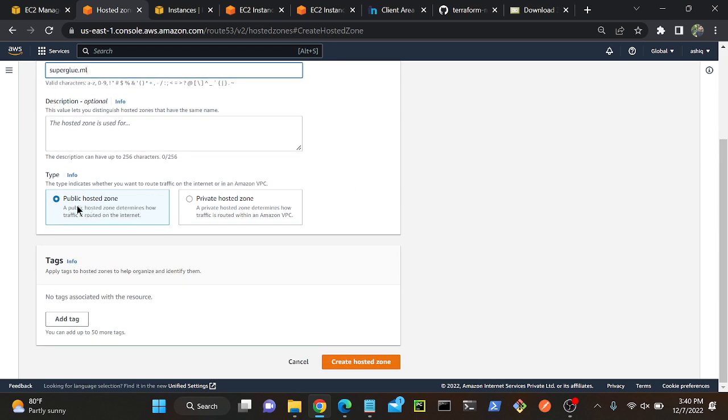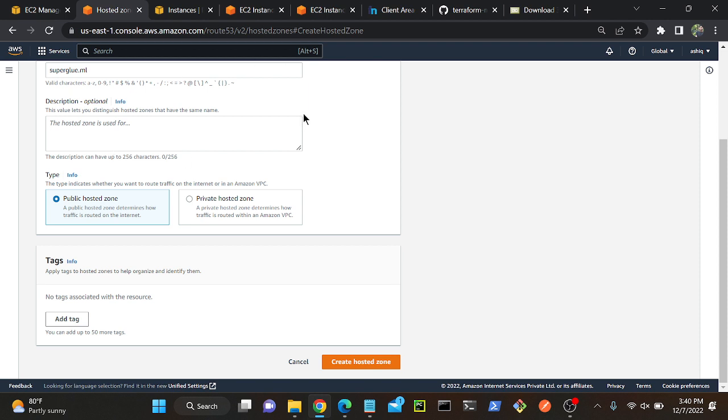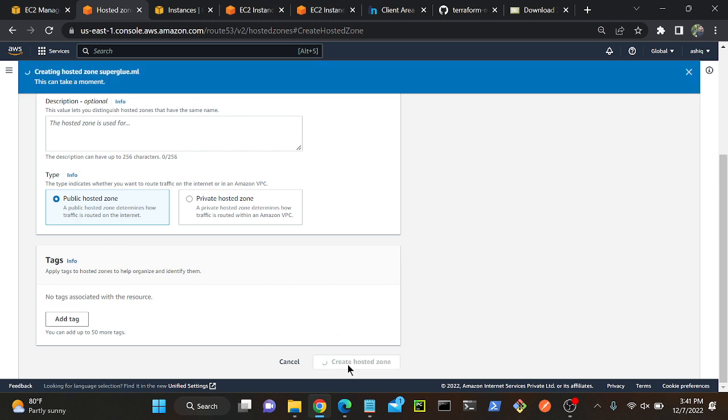Then I will select public hosted zone or private hosted zone. What is the difference between public and private? Public in the sense anybody can access this domain name from outside. Private in the sense inside a VPC or in a local network. See, I can create two VPCs and a peering connection, right? So I can access from a different VPC as well, but I should be in the same local network. So I'll select public hosted zone, then create hosted zone.